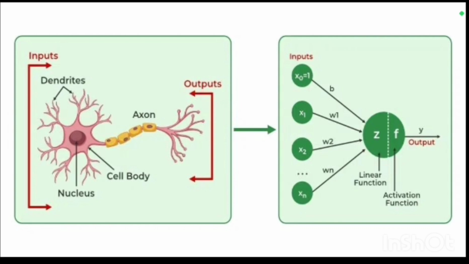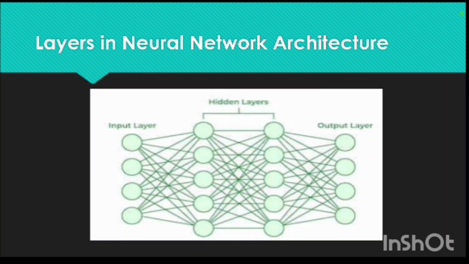You can see here the human brain structure and the neural network structure. Both are visible on the screen. The human brain has parts like dendrites, axon, cell body, nucleus.